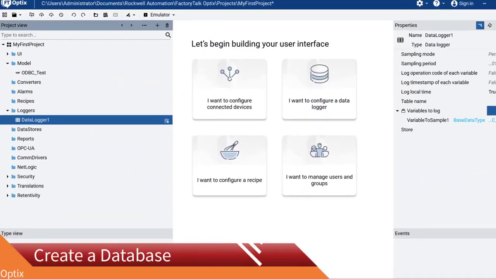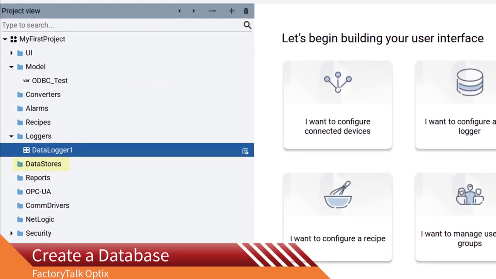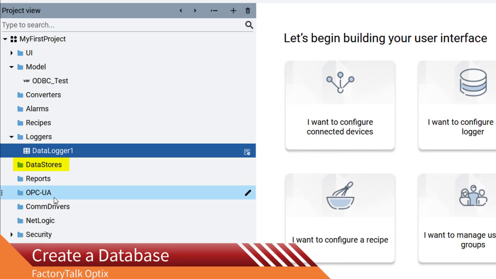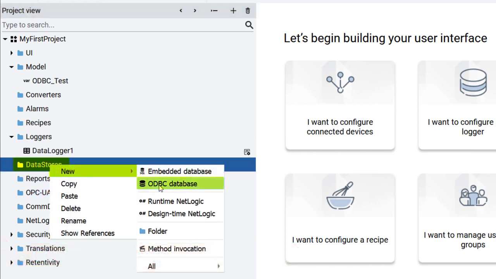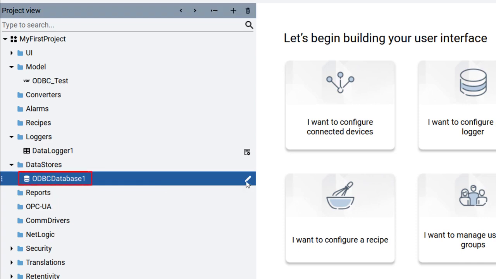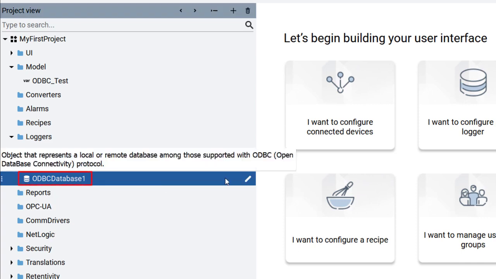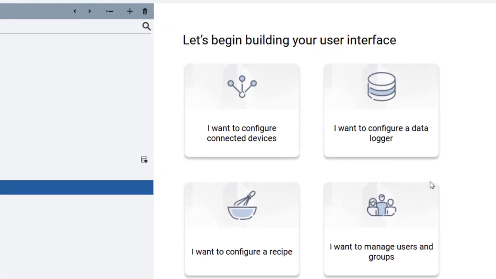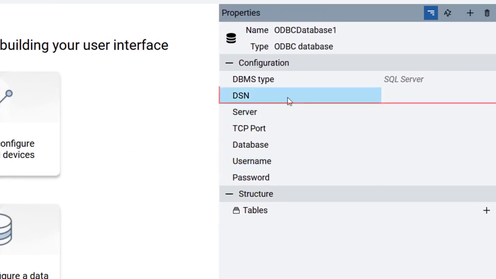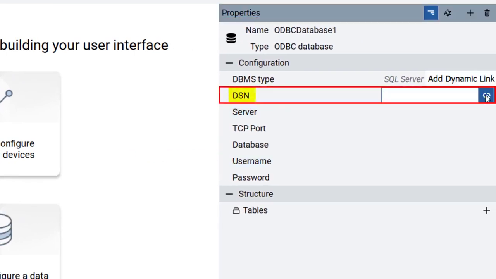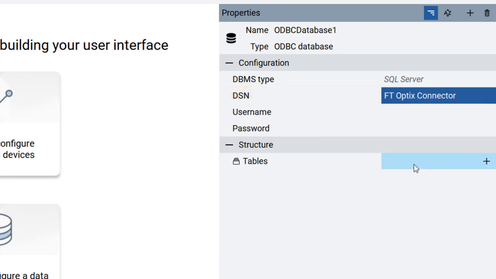Now go back to FactoryTalk Optix Studio, right-click on Data Stores, then New and ODBC Database. A database with the default name of ODBC Database 1 will be created. In the ODBC Database Properties window, provide the DSN, or name of the connector, which in our case is FT Optix Connector.